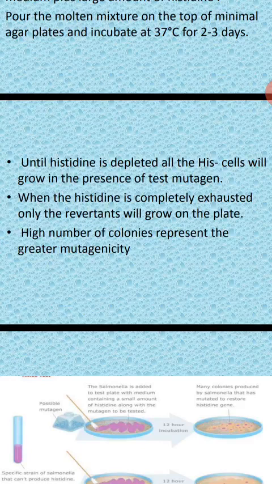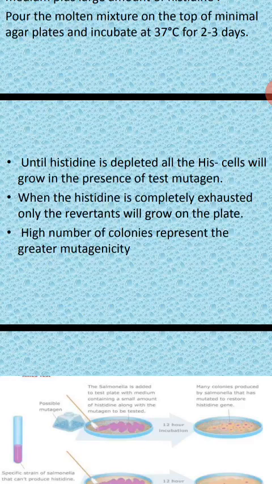Further, they won't grow because there is a lack of histidine in the control culture, so only limited growth of colonies appears. The reason is they utilize whatever histidine was supplied in the culture, and after it is completely exhausted, further colonies won't appear because they don't have the ability to synthesize their own histidine for growth.